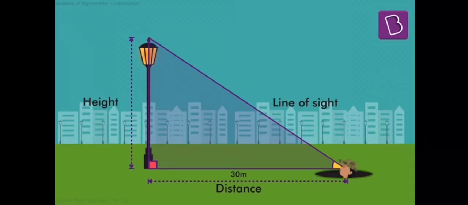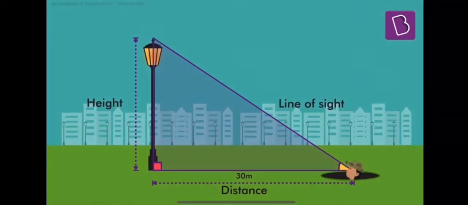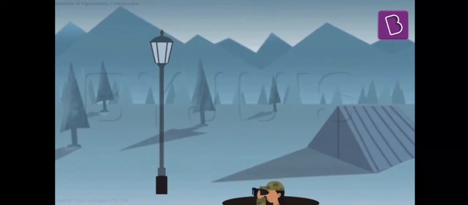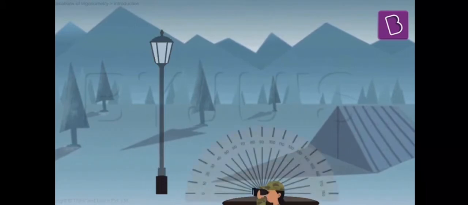Try looking at objects around. Are you ever able to say what is the angle at which you are looking? Not really, right? Instead of the naked eyes, let me take a binocular at my eye level. Let me fix it to a post, and the post has a protractor, right? So I can measure the angle at which my binocular is turning.